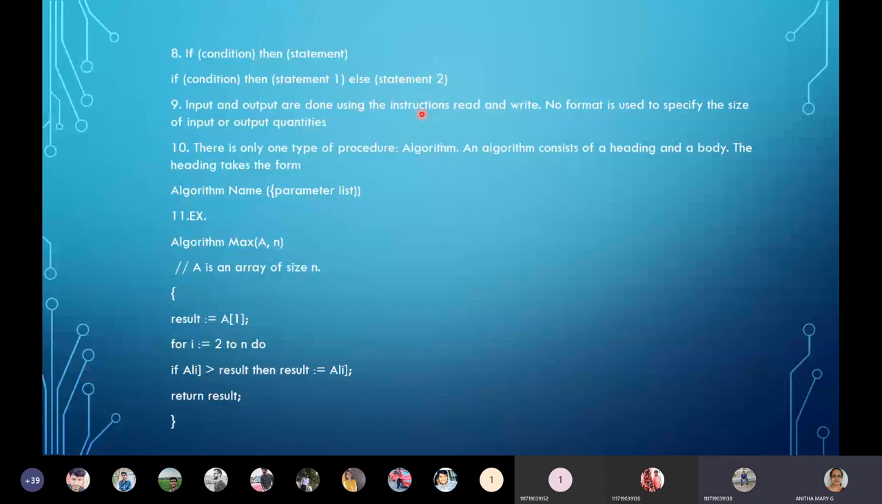So in an algorithm, when we want to take input, we have to say read. When you want to give the output, we have to write.